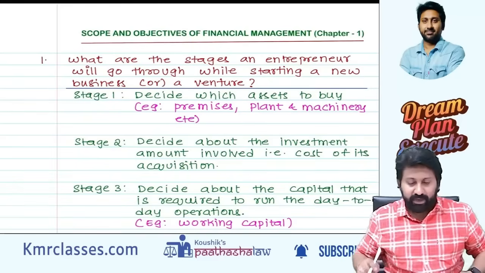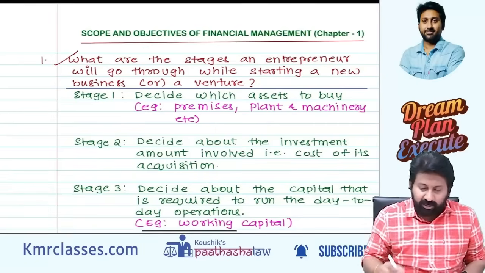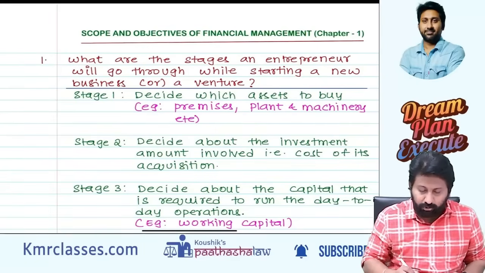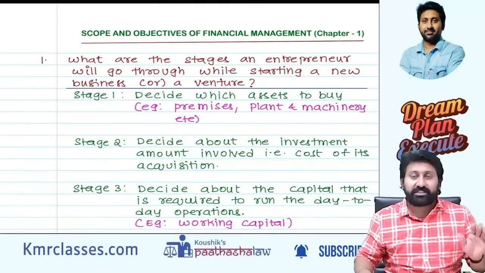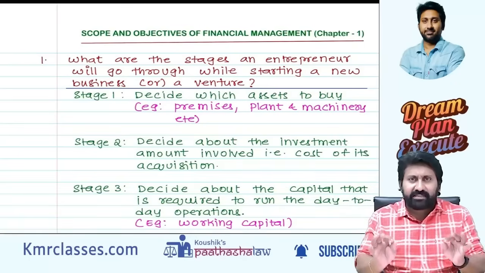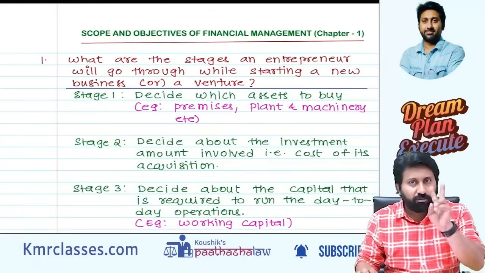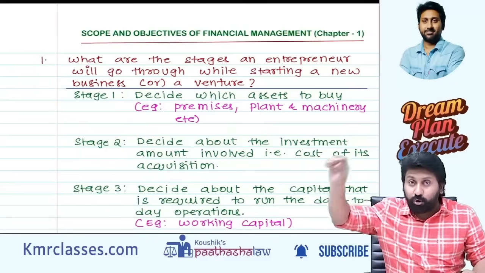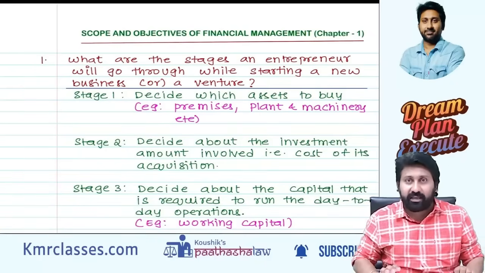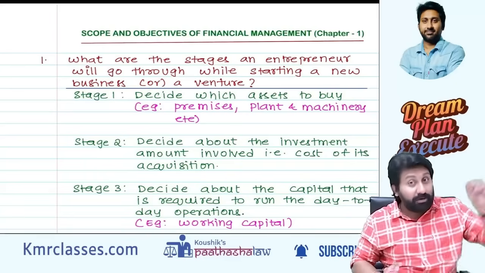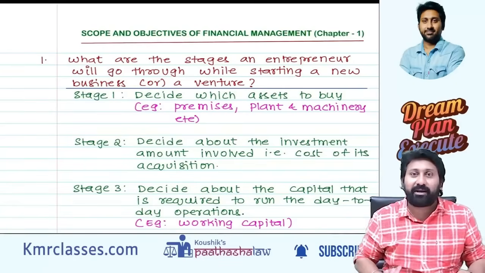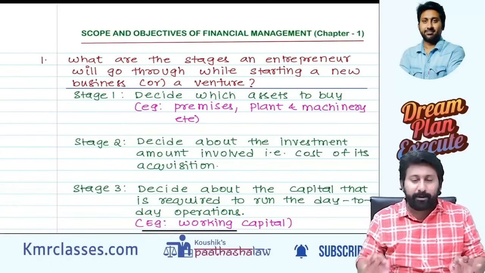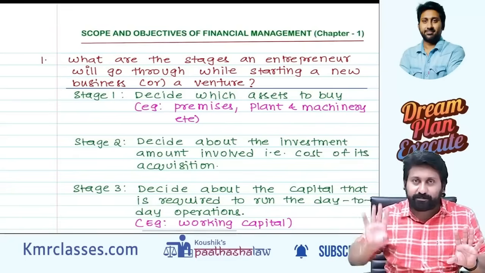Let's start. See, what is the first question? What are the stages an entrepreneur will go through while starting a business or a venture? Simple logic. Whenever I say business, an entrepreneur will have two important decisions to take. Number one, where to get the money, where to put the money. How to get the money, how to put the money. How much to get the money, how much to put the money. Sir, what are all these? In simple terms, financing decision and investment decision.